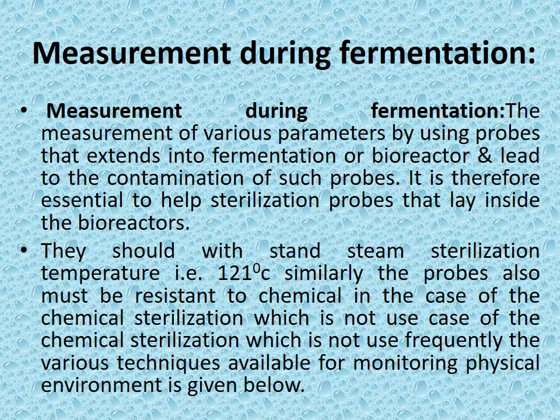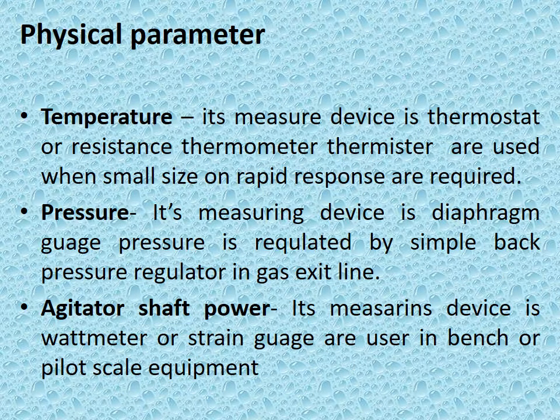So, measurement during fermentation, when our bioreactor is running: the probes should withstand steam sterilization temperature, that is 121 degrees Celsius. Similarly, the probes must also be resistant to chemicals in the case of chemical sterilization. For temperature, the measuring devices are thermocouples, which are resistant. Thermometers and thermistors are used when small size and rapid response are required. For pressure, the measuring device is a diaphragm gauge, and pressure is regulated by a simple valve.